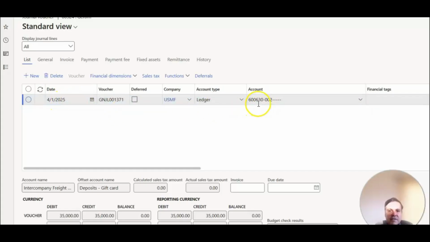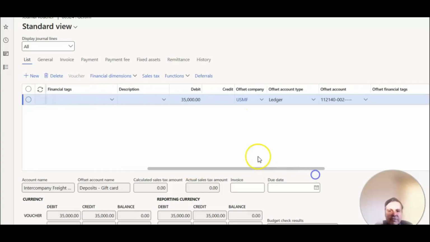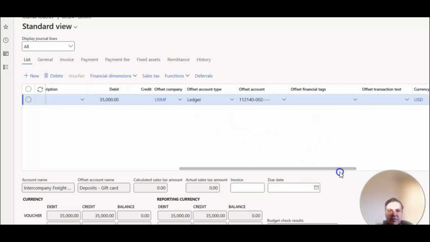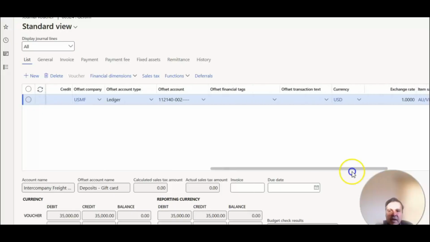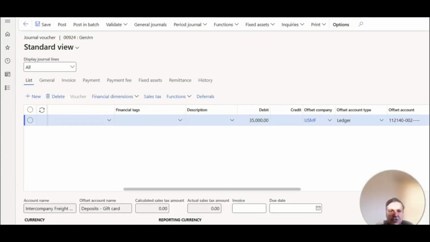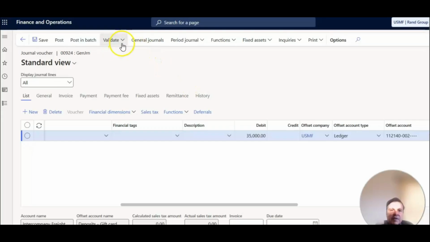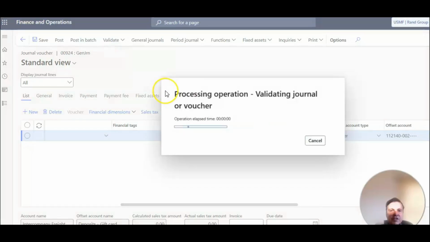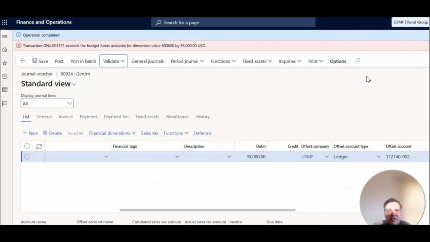As you can see, I've selected that account 600630002, and I put in a very large amount, like $35,000. It can be offset to any other account. That's fine. This is the journal that we are creating, right? Obviously the budget is less than $35,000, so it should tell us what's going to happen. So when I go and validate this journal, or simulate posting, either way, it should give us an error that either we have the budget or we don't have the budget. When the budget is enforced, it gives you both messages, that, hey, you have this much remaining or you don't have anything in that budget.